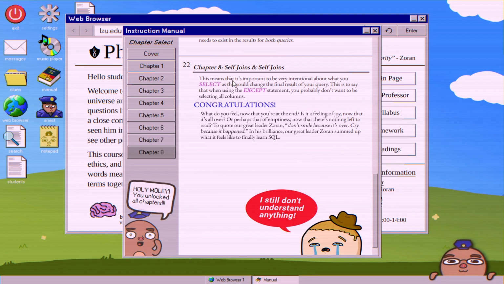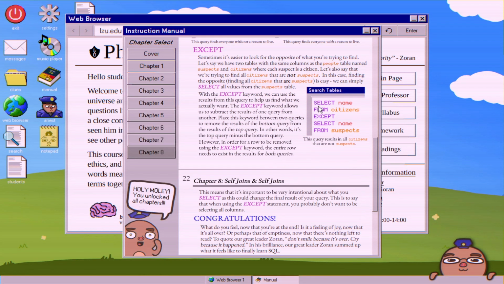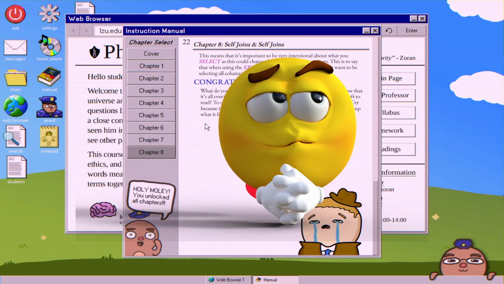Moving on. This means that it's important to be very intentional about what you select, as this could change the final result of your query. This is to say that when using the except statement, you probably don't want to be selecting all columns. So this is essentially saying that when you query and you have the intention to use except, you want to be more specific for what you are selecting, because if you just use the asterisk wildcard, it's going to essentially get confused, because if the selects don't match up, then it doesn't exactly understand what it is you're trying to get rid of. At least I think.